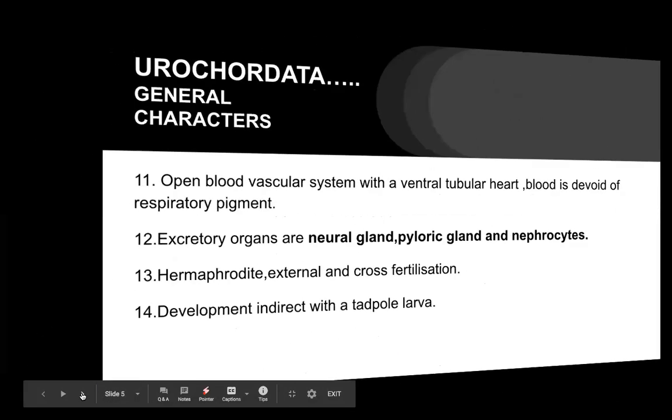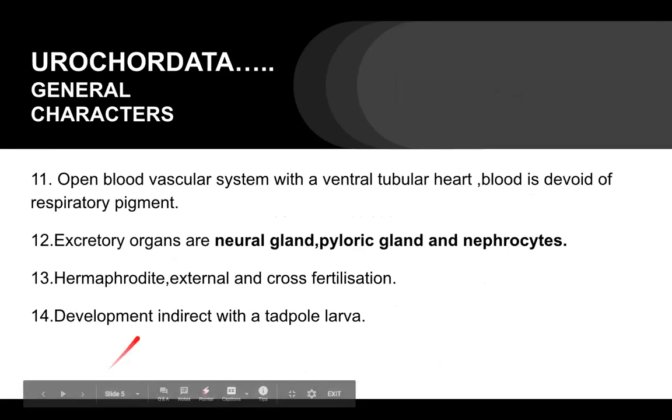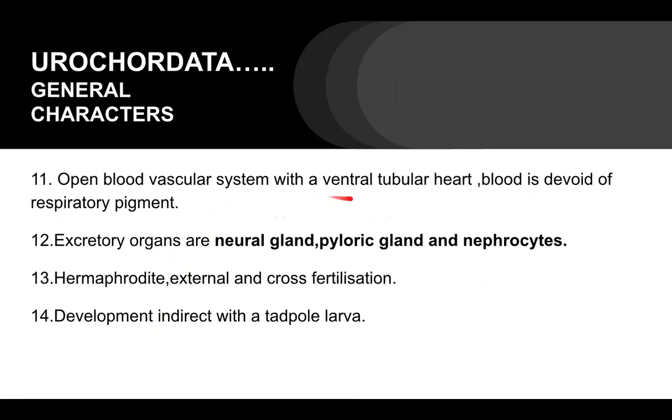Next, as far as the blood vascular system is concerned, it is an open type of blood vascular system with a ventral tubular heart. What is the open blood vascular system?